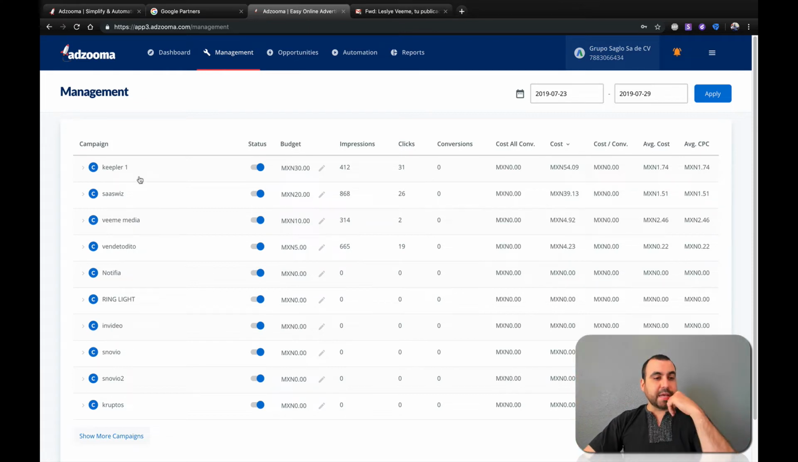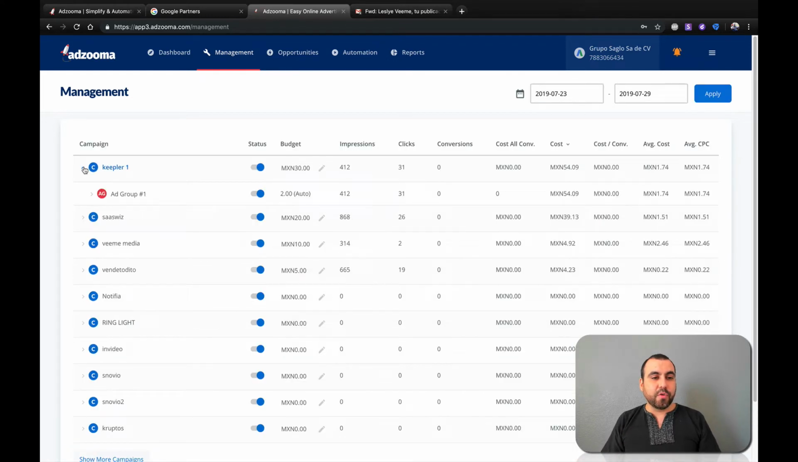So let's just say, for example, this one right here. This is the budget, these are the impressions, these are the clicks, and the cost right now is 54 Mexican pesos. And the average cost is this one. This is the cost per click. And let's just say, you know what? I think that's too expensive. I don't want to pay that amount, and I don't want to take the trouble to go over there and waste time. I'll just, boom, turn it off. It's that easy, and it's off. I'll turn it back on because I actually want it on.